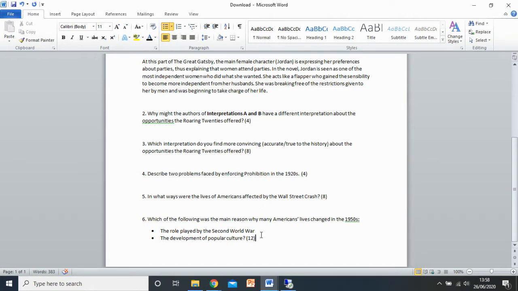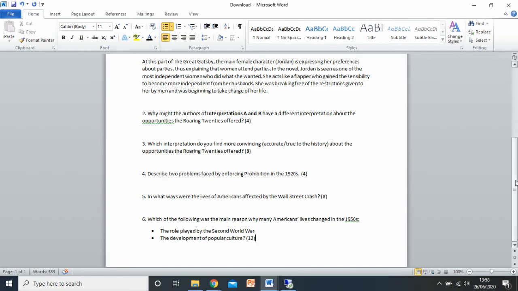You could tell me about the Double V campaign, where African Americans were standing up for their rights and wanting to achieve equality. For one example, you could talk about the employment of women, employment for everybody in America, basically nobody went unemployed. And you could talk about the development of popular culture in your second paragraph. Here you're thinking about the role of TV, the role of rock and roll, the changes that those things inspired in teenagers, for example, and how that impacted on people's lives and how that started to get them thinking about the American dream and those opportunities that were out there. Okay, and then you need that conclusion, as I said, to tell me which was the main reason why Americans' lives changed in the 1950s.